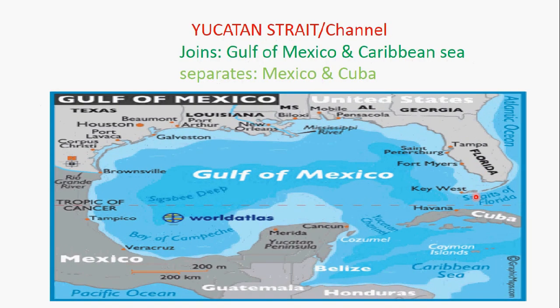And another strait is the Yucatan Strait. Yucatan Strait joins the Gulf of Mexico and the Caribbean Sea. Here is the Yucatan Channel or Yucatan Strait, that joins the Gulf of Mexico and the Caribbean Sea. Both are joined by a small strait known as the Yucatan Channel, and it separates Mexico and Cuba. Here is Mexico and on the other side is Cuba. So both are separated by a small channel known as the Yucatan Channel.